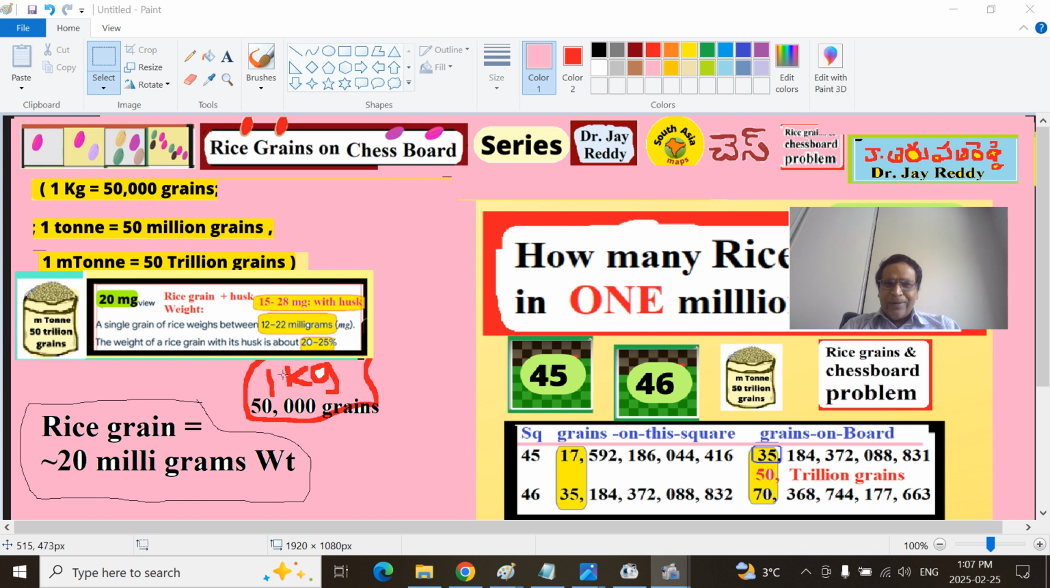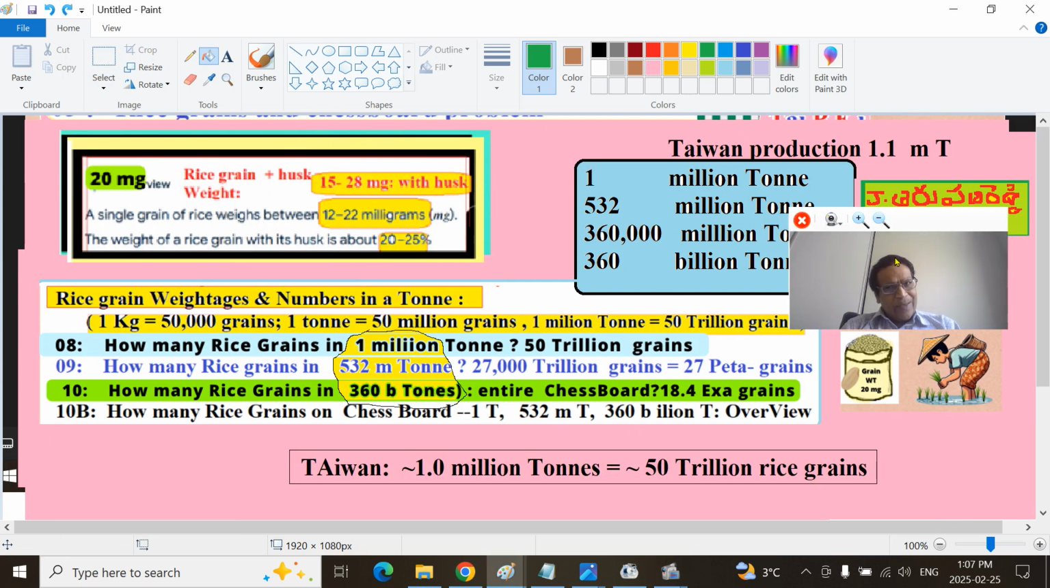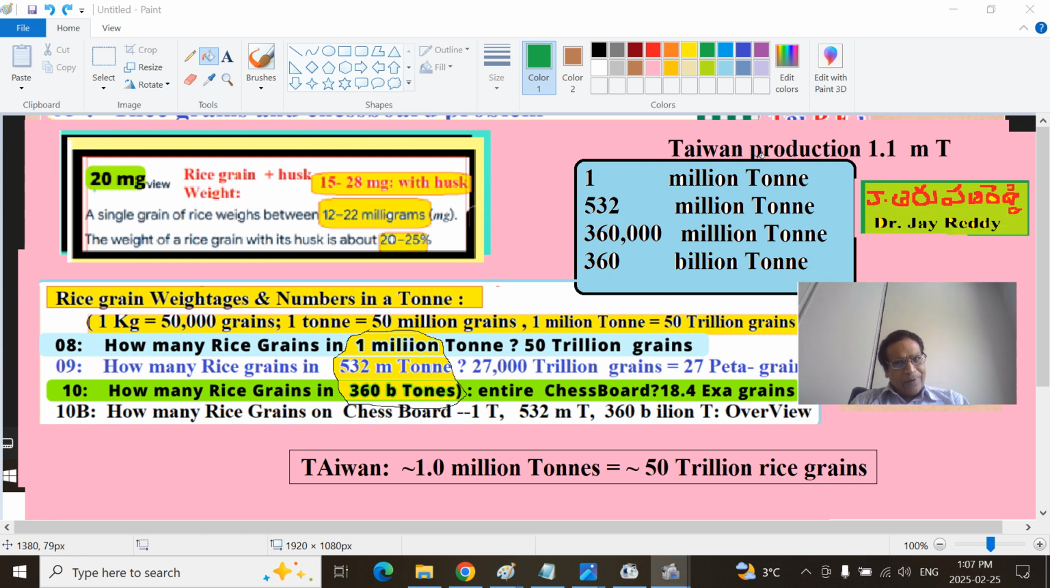1 kilogram is 50,000 grains, and we have taken the rice grain average weight of 20 milligrams. This bag has 50 trillion grains. We are assuming this 1 million ton weightage. Why are we talking about it here? If you remember a country called Taiwan, I will show the actual statistics, it produces roughly 1.1 million tons of the rice grain. I rounded it up to 1 million tons. I think I will see the figure, it is the 30th country on planet Earth.